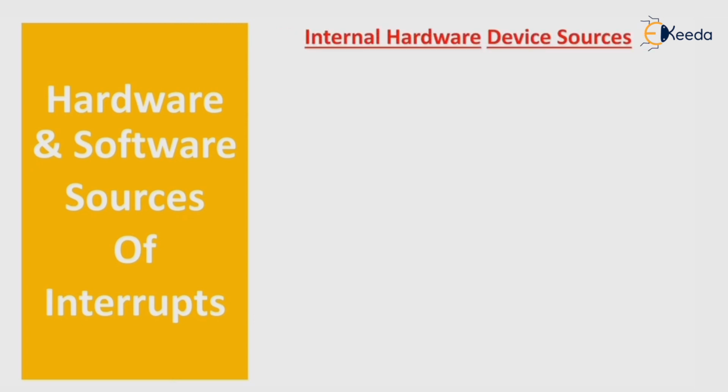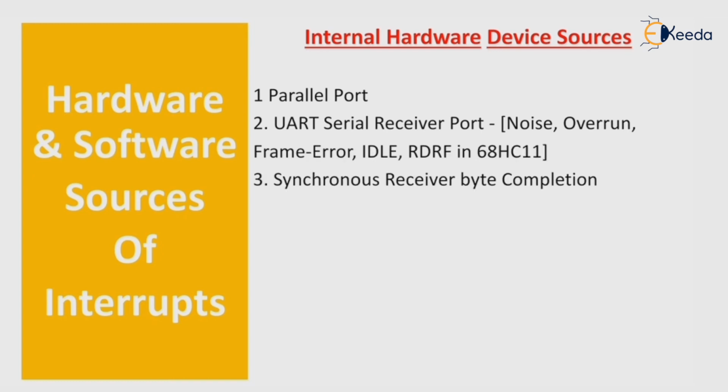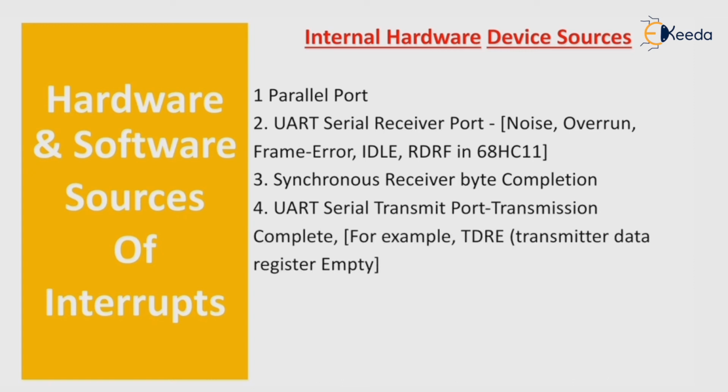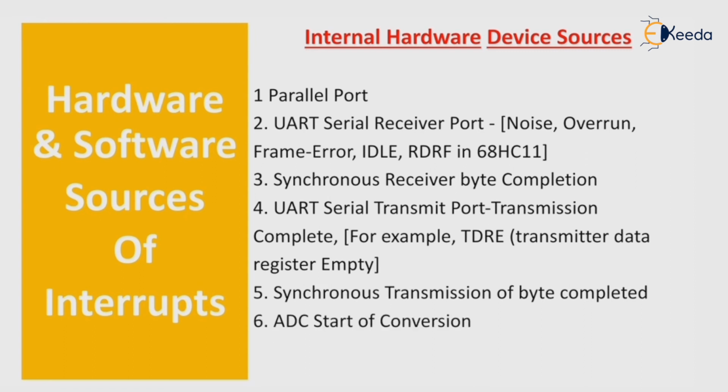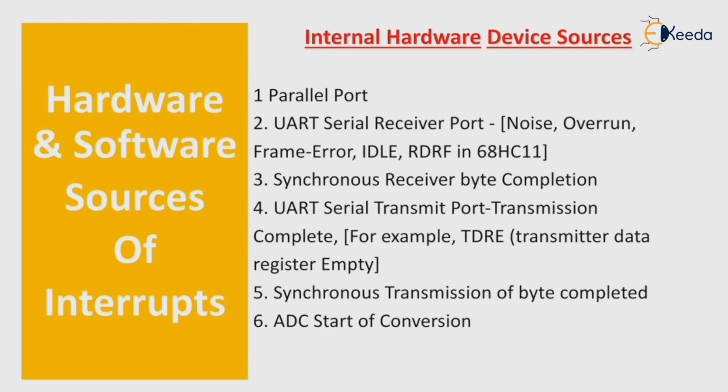Internal hardware device sources: parallel ports, UART serial receiver, synchronous receiver bit, UART serial transmitter, synchronous transmission of bit, ADC start of conversion. These are some internal hardware device sources of interrupt.